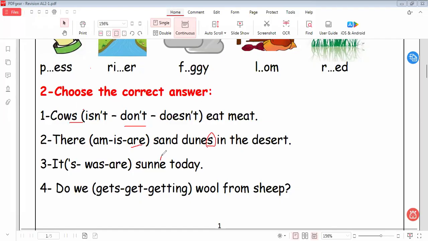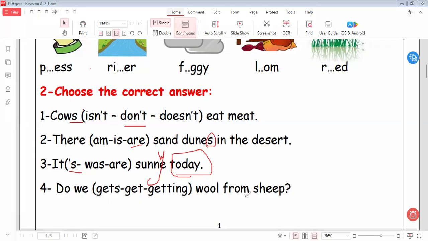Here is sunny. We have a misprint here. It will be sunny today. So when I ask about today, I put is or was. It will be is here. If we have yesterday here, I put was. Why here do I put is? Because I talk about the present tense. So we must put is here.